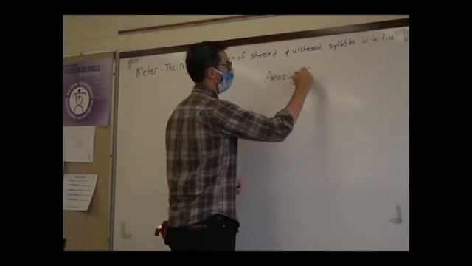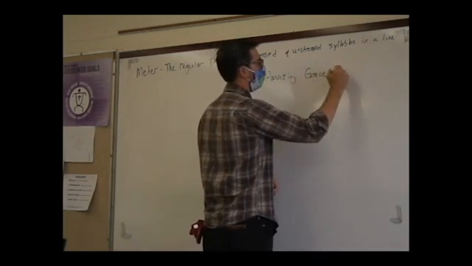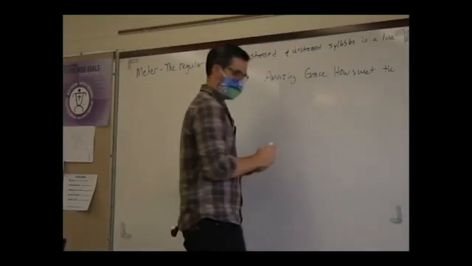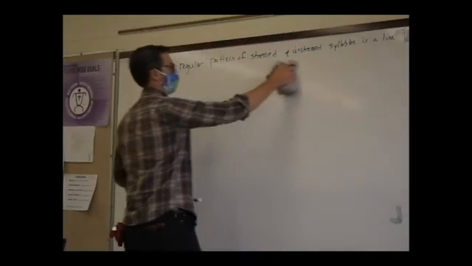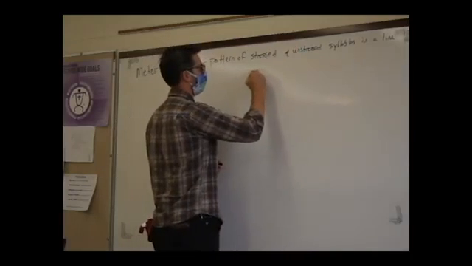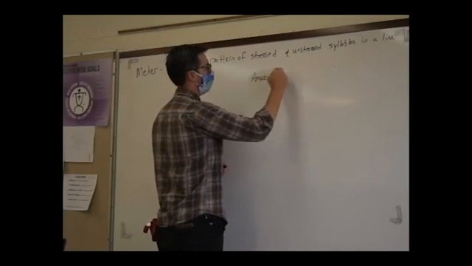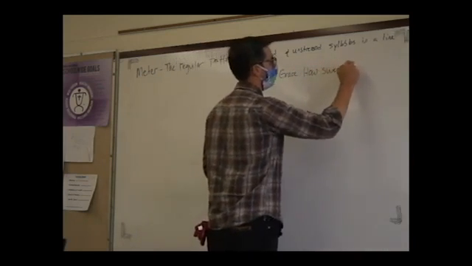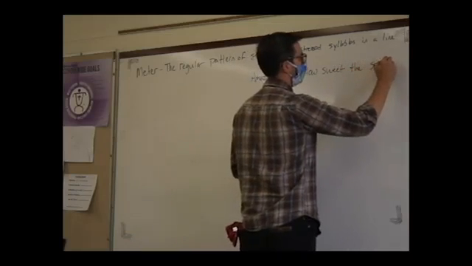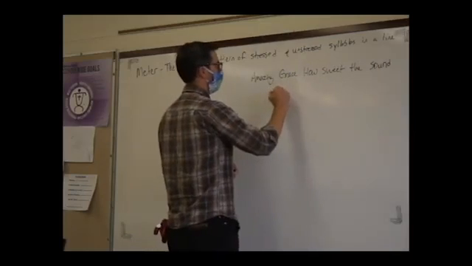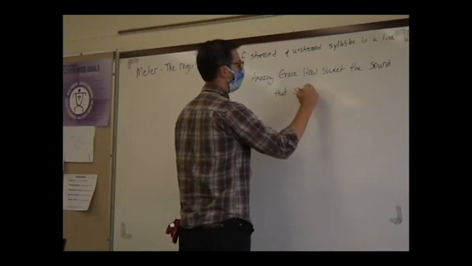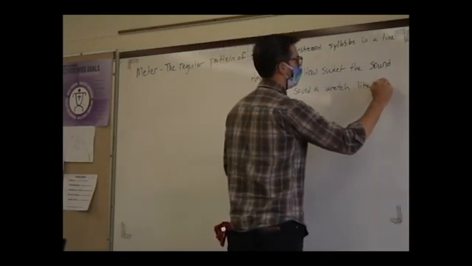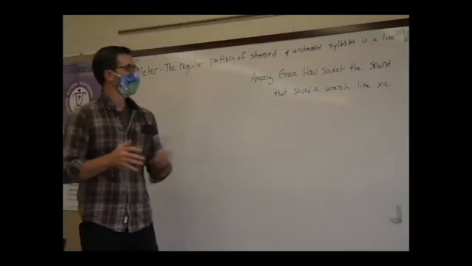Amazing Grace, how sweet the sound that saved a wretch like me. All right, so there are two lines here, right?